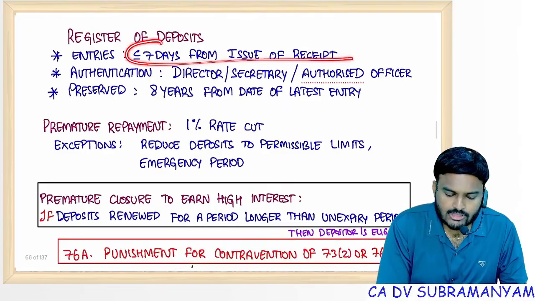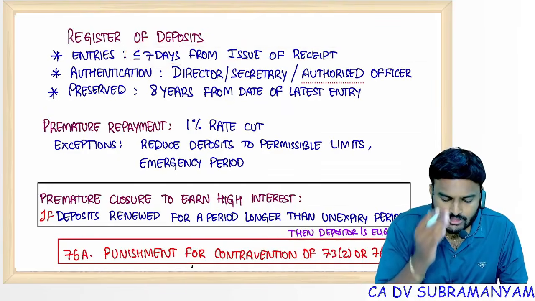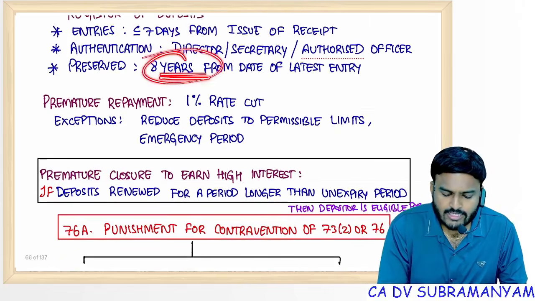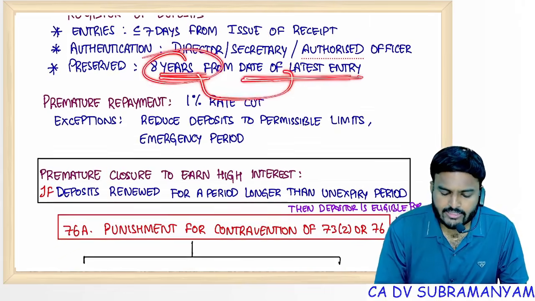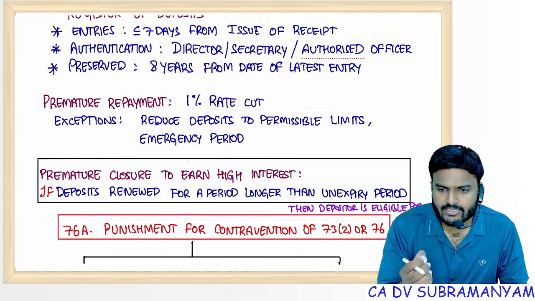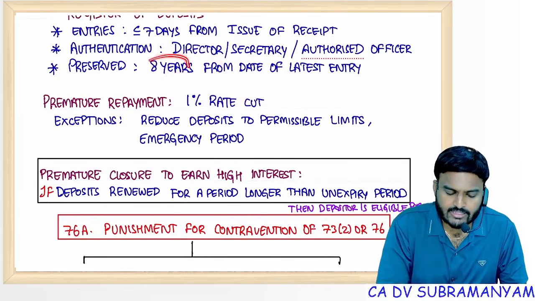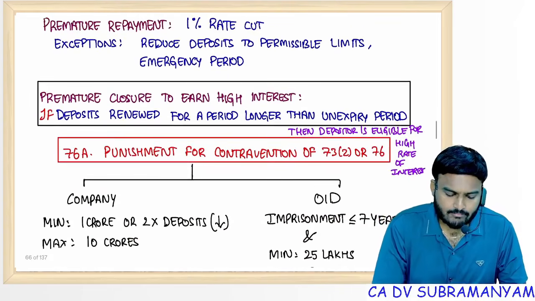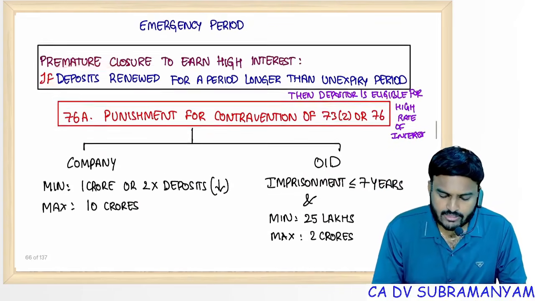Entries in the deposit register should be done within 7 days from the event. Preserved till 8 years from the latest entry. That means after repayment you will write the entry, right? From that date onwards, within 8 years, up to 8 years, this register shall be preserved. Premature closure, 1% rate cut is there.